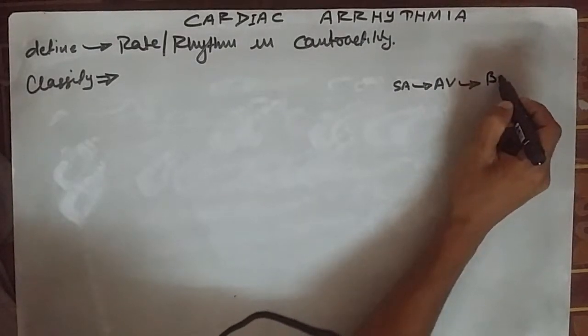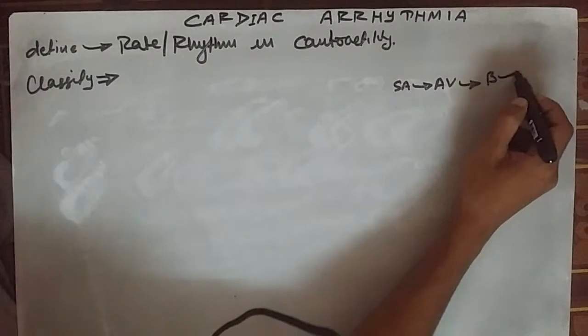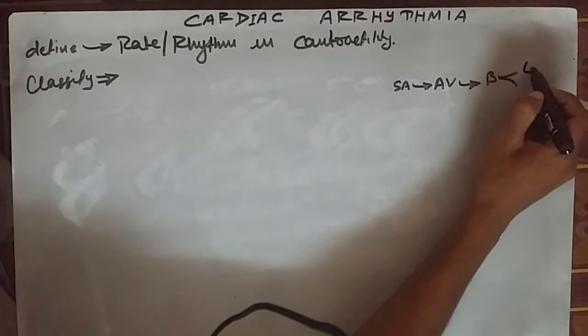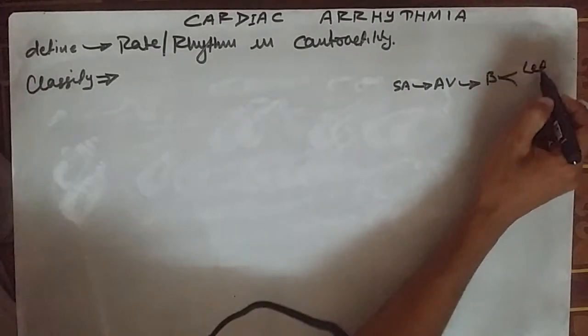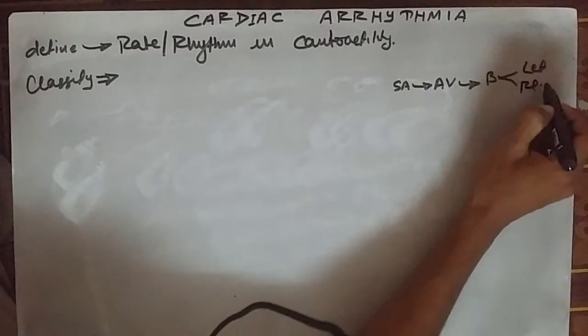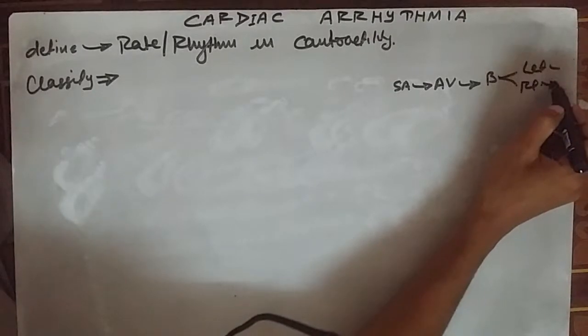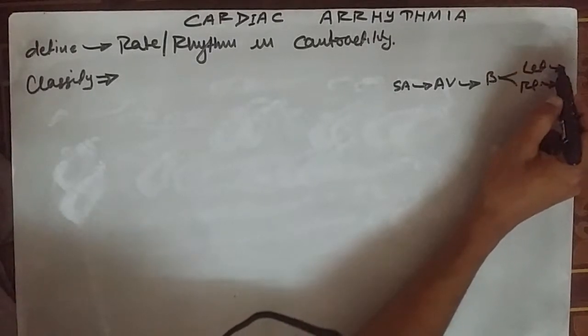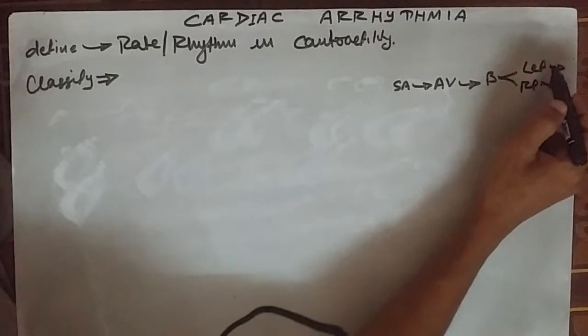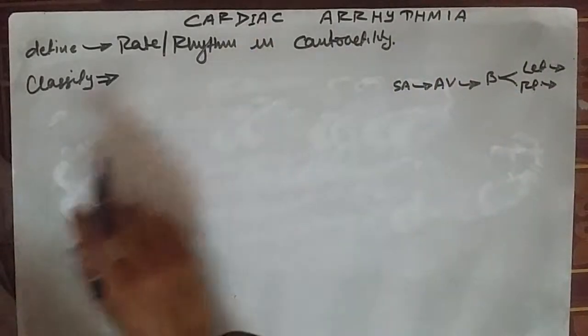The bundle of His divides the conduction system into two parts, that is left bundle branch and right bundle branch. From the left and right bundle branch, the Purkinje fibers originate and distribute to the ventricular region. So this is the sequence of the conduction system.